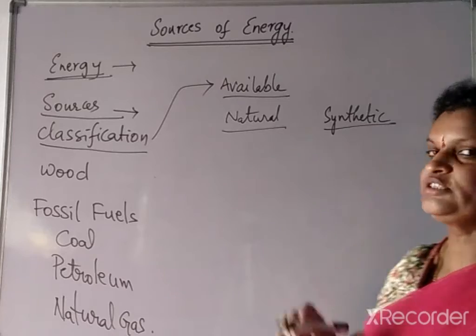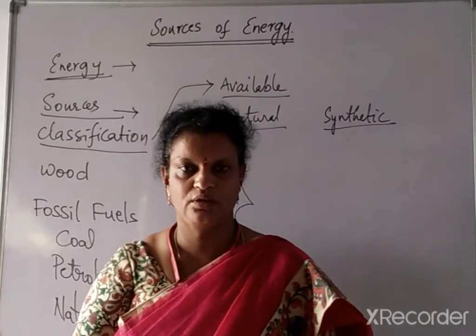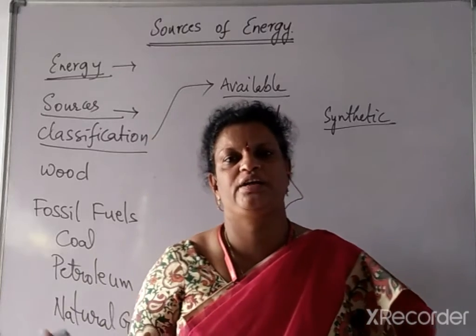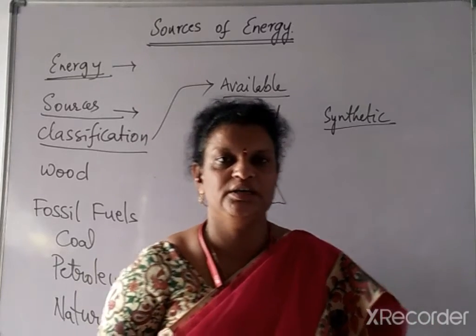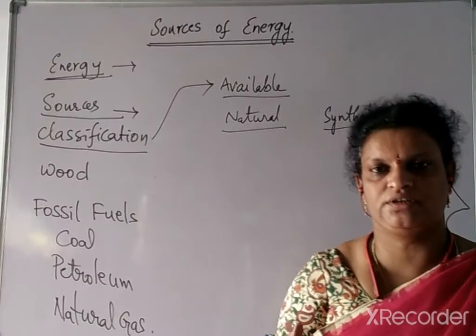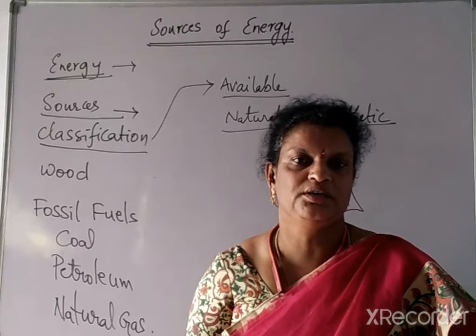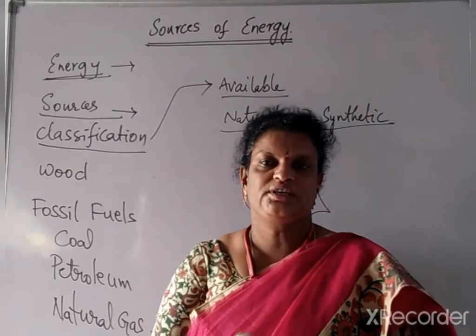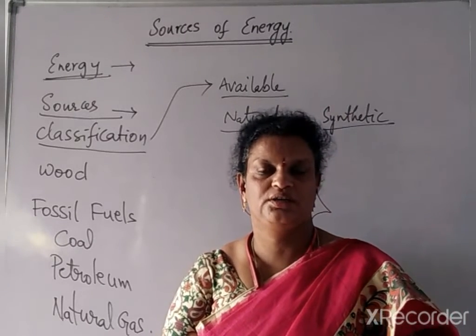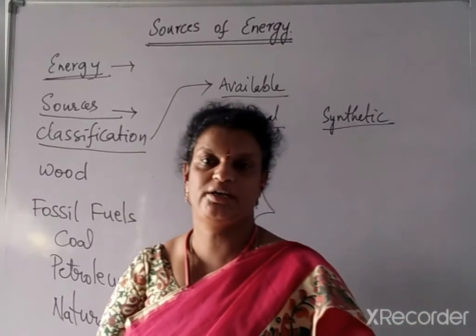Next, synthetic sources are those made by humans. We are preparing many different types of things from which we are getting energy, like different types of plastics. Synthetic sources are the sources which are made by humans, like chemical energy stored in a battery.